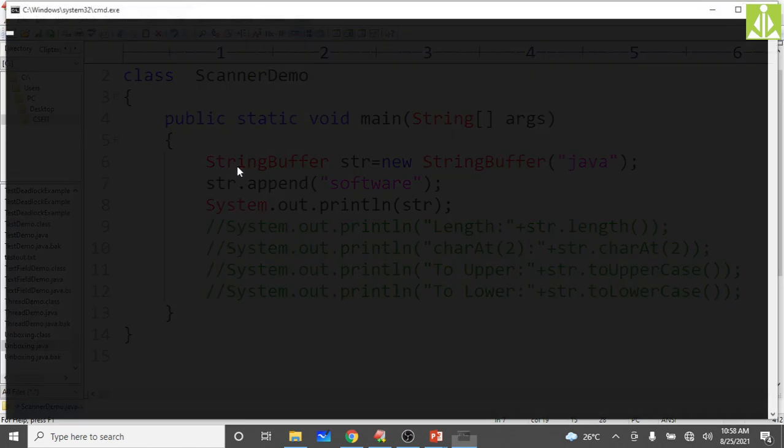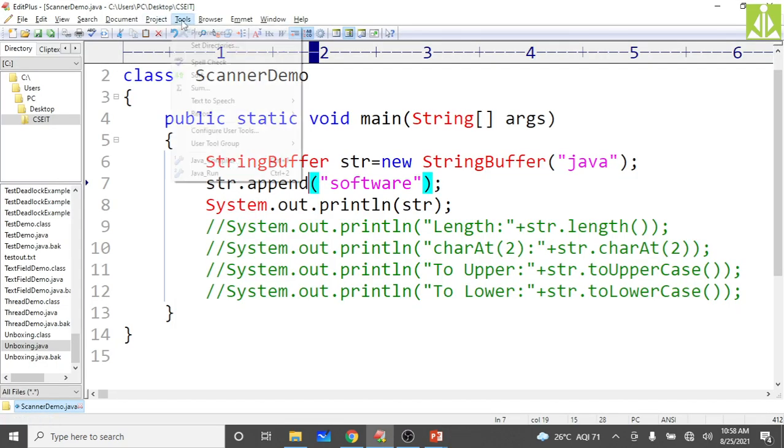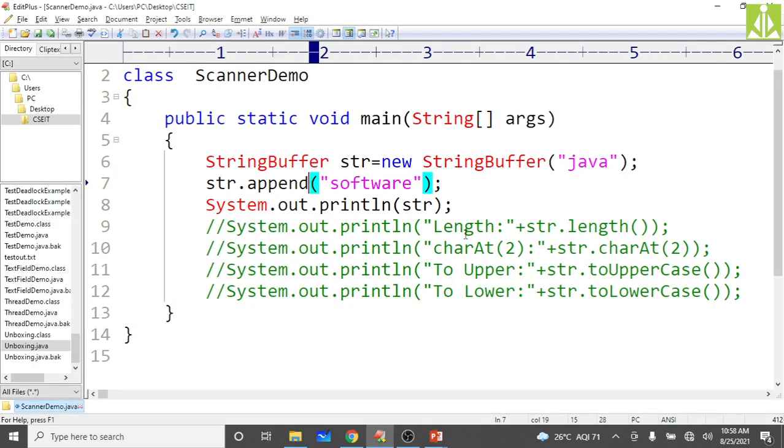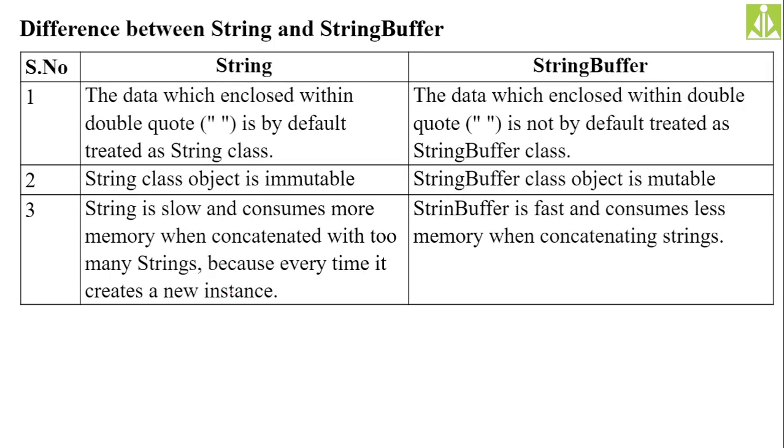So now compile. As you can see, it is successful. Then run. See here, Java software. Okay, the string got modified. The object got modified. Previously, the object was holding only Java when created, but now it got modified to Java software. So modification is allowed. Here you can see the differences between string class and string buffer class.